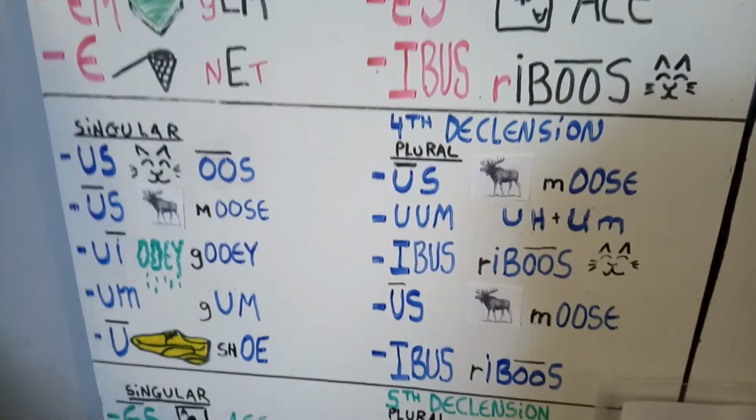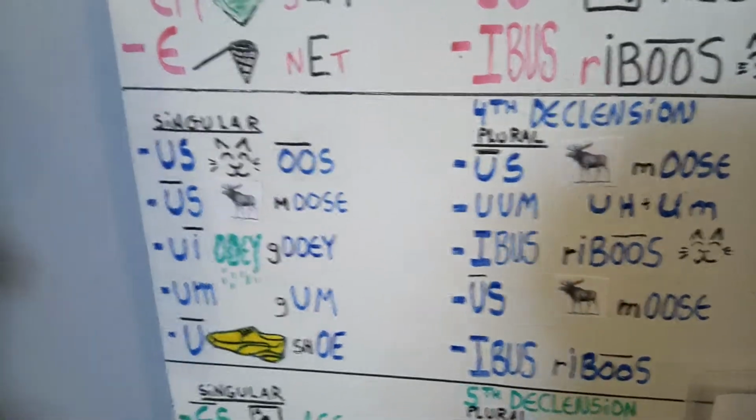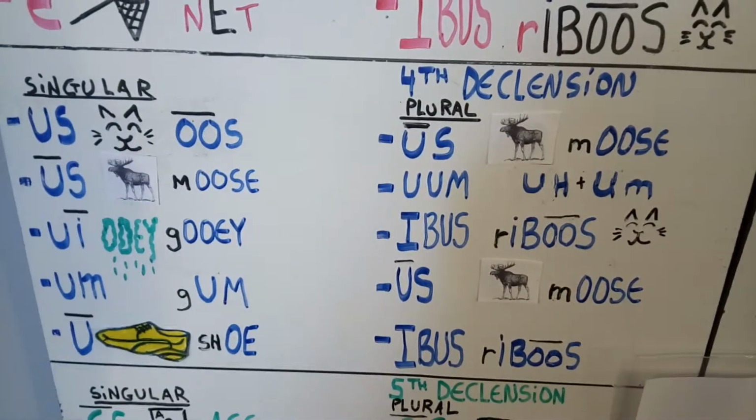All right. And it finally brings us over here to Latin fourth declension. And our fourth declension Latin way to memorize it is, well, it's got the us, and we use moose. So a moose has 4 legs, so maybe that's a way to memorize it.